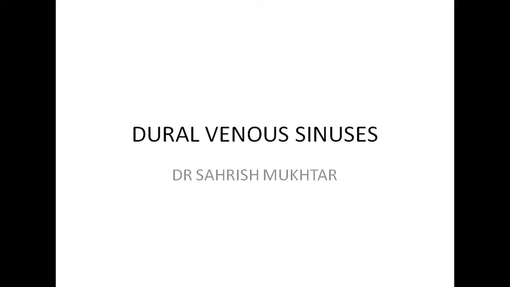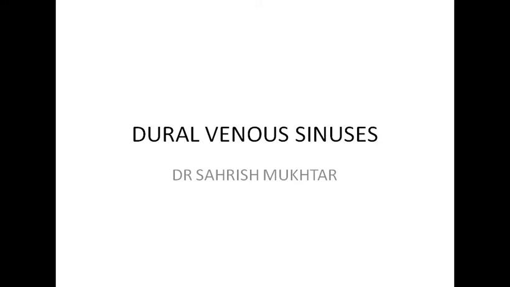Okay, so in today's lecture, we'll discuss various dural venous sinuses. By this name, we understand that there is something related to venous blood, right? And by dura, what comes to our mind? This is one of the meningeal layers, right? So something related to the meninges and something related to venous blood.